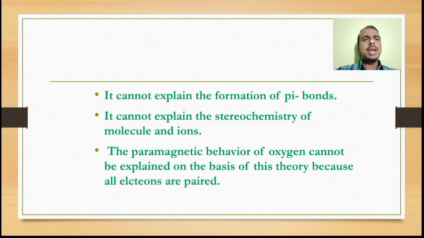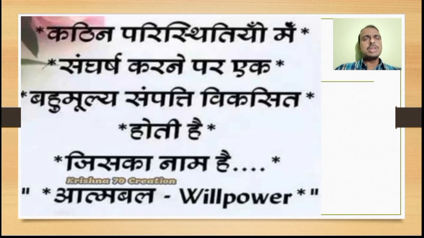Paramagnetic means having unpaired electrons, but this theory does not explain the paramagnetic behavior of oxygen. So this is all about the Heitler-London theory of VBT, some of its important postulates and some of its limitations.